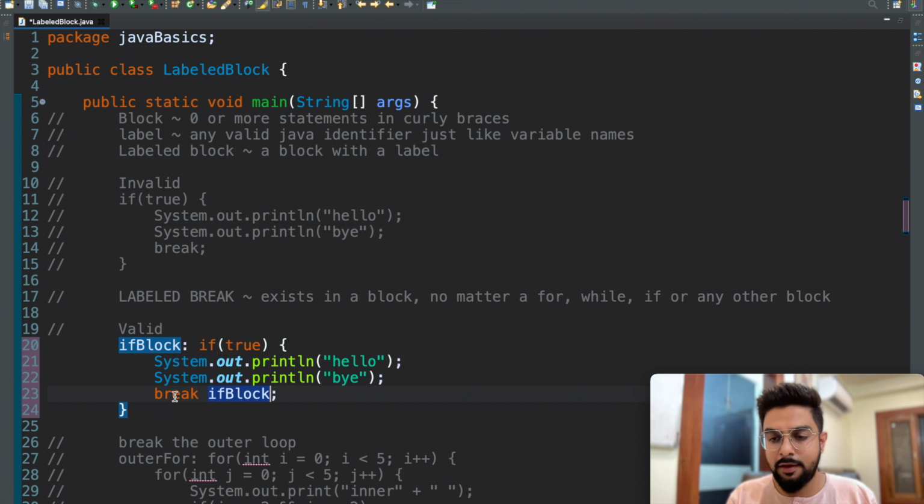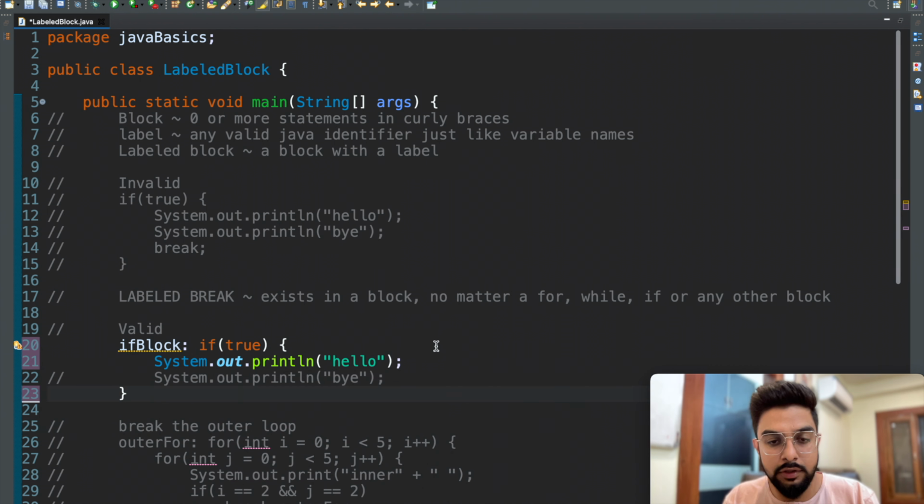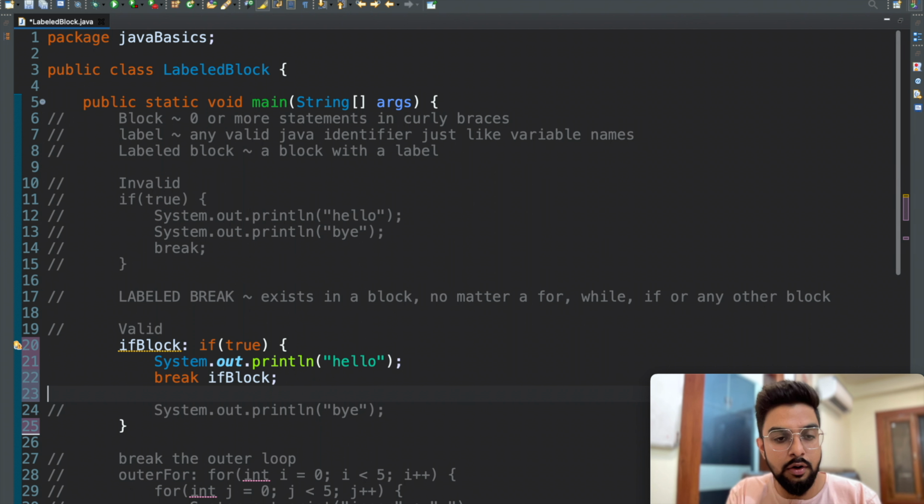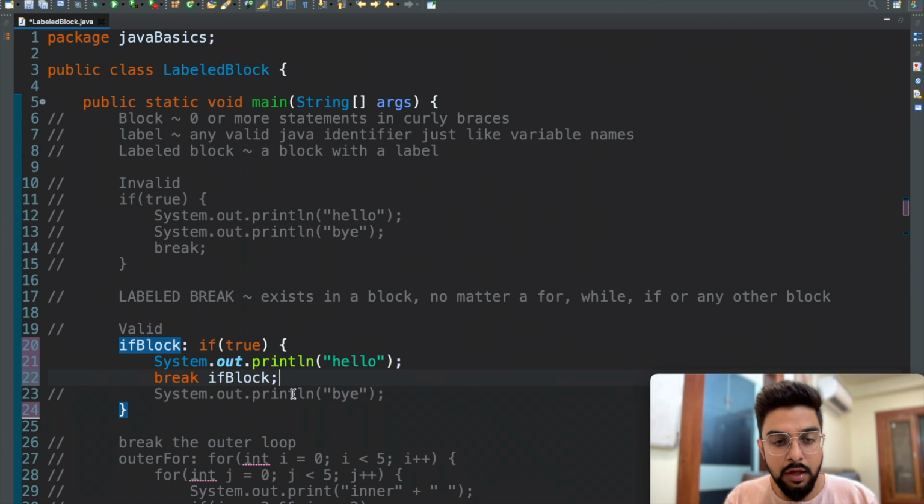And okay, so another question from my side, a simple one. I'll just comment out this line and cut this and paste it here. Okay, so now my question to you is, if I uncomment line number 23, would the compiler throw an error or would it work fine?